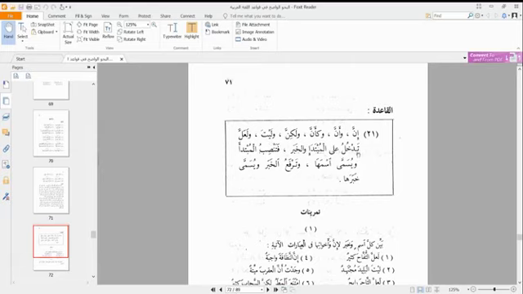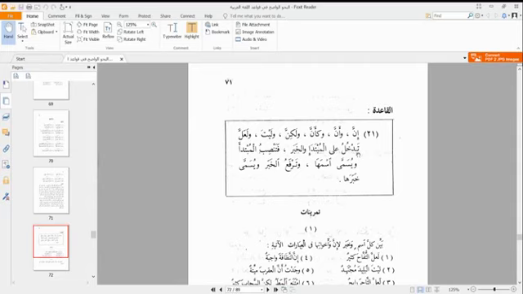So how do they function? تدخل على المبتدأ والخبر. They enter upon a mubtada and khabar, just like kana wa akhawatuha that also enter into a mubtada and khabar. However, the function here changes. What happens when Inna and its sisters enter upon a mubtada and khabar is that fatansibul mubtada, they make the mubtada take nasbu. That is, they give the mubtada a fatha.